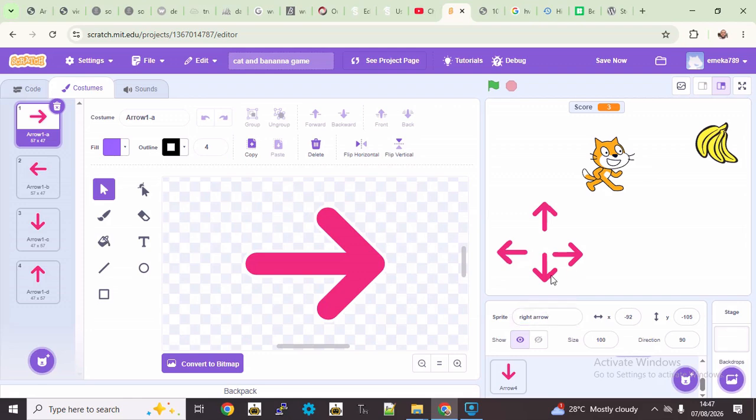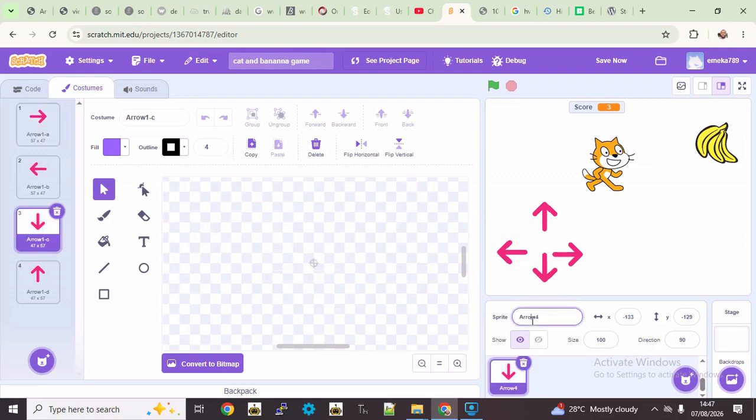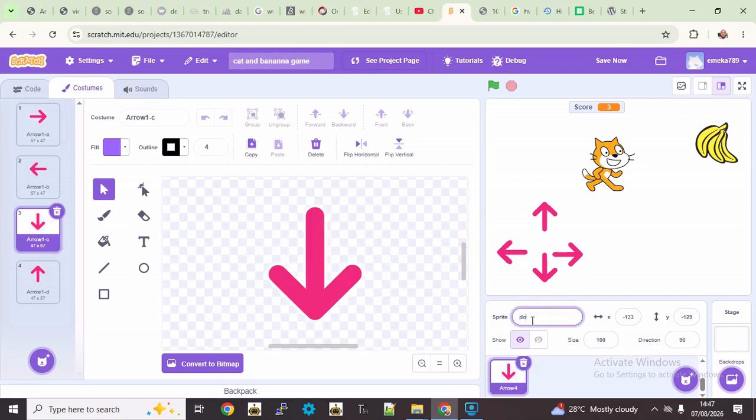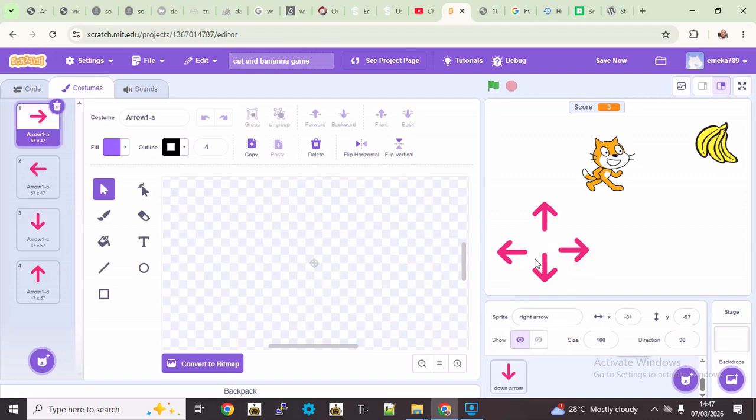And then this one that's pointing down, down arrow. Pretty straightforward.